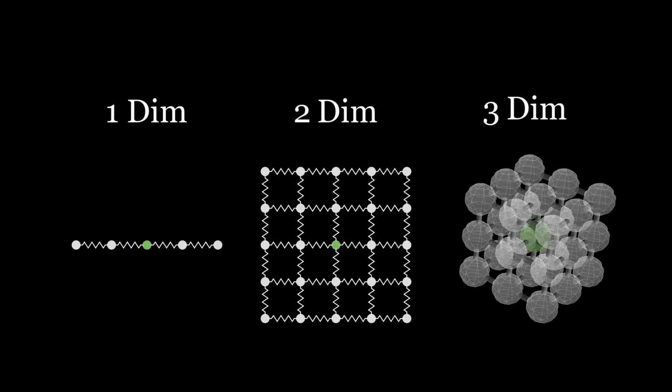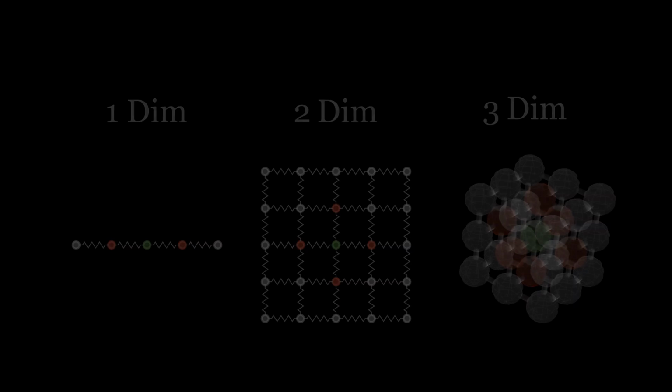In one dimension, a particle is connected to two particles, to the right and the left. In two dimensions, four particles: right, left, top, and bottom. And in three dimensions, six particles: front, back, top, bottom, right, and left. Therefore, the forces from two particles per dimension must be included in the equation of motion. If we include them, the equation looks like this.